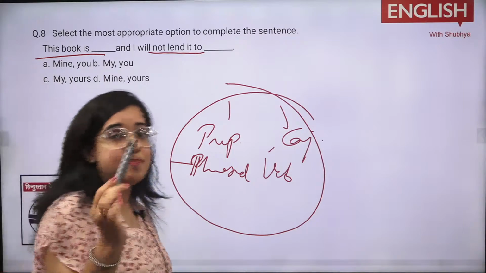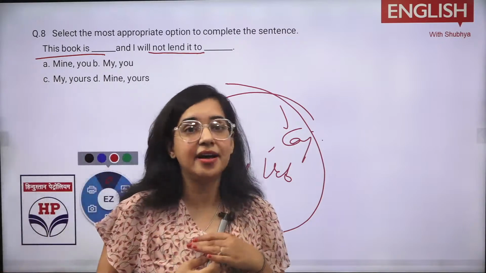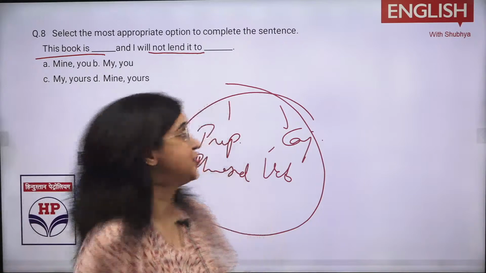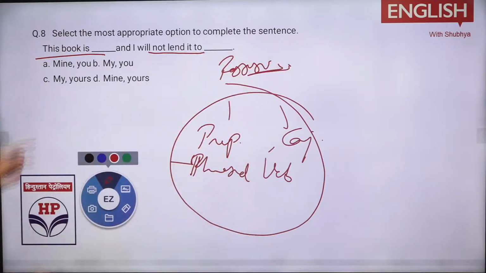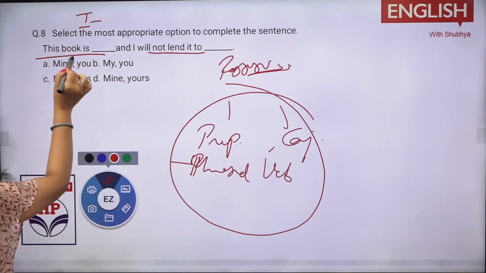Now see, this pen or this marker is mine. When I am saying it is mine, I am telling you possession. Whenever there is a possession, you will use the possessive form. What does I become? You will simply say mine.